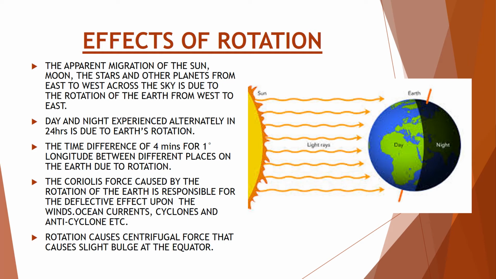The Coriolis force caused by the rotation of the earth is responsible for the deflective effect upon the winds, ocean currents, cyclones and anticyclones, etc. Rotation causes centrifugal force that causes a slight bulge at the equator.